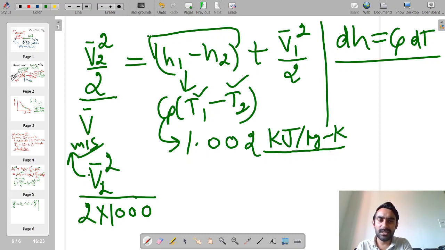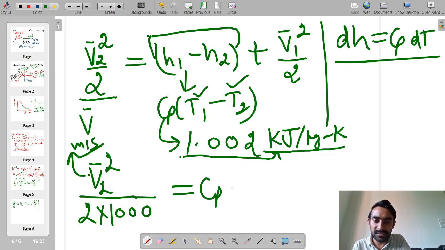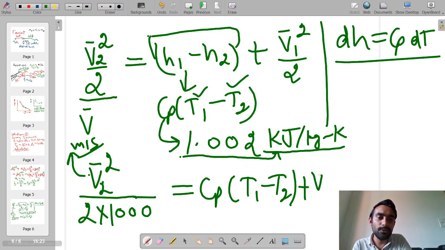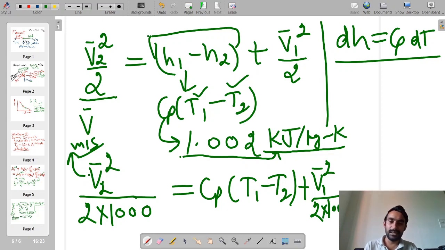However, the change of enthalpy terms are in kilojoule. So I have to convert joules to kilojoules, and that's why we divide these kinetic energy terms by 1000. So this will be equal to Cp into T1 minus T2 plus V1 bar square divided by 2 into 1000. So this is our equation.